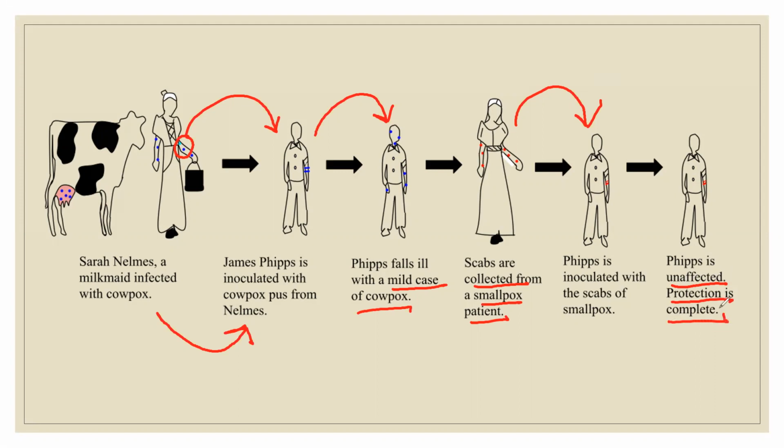So this is how the concept of vaccination comes: when mild or attenuated viruses or bacteria are inoculated into the human body, our body gets immunity against deadly diseases. So this is how the concept of vaccination and immunization comes.